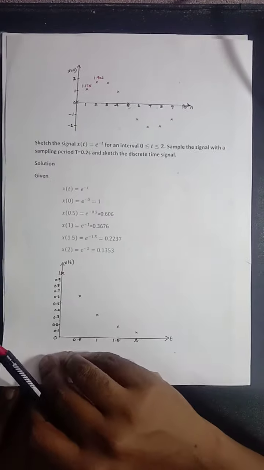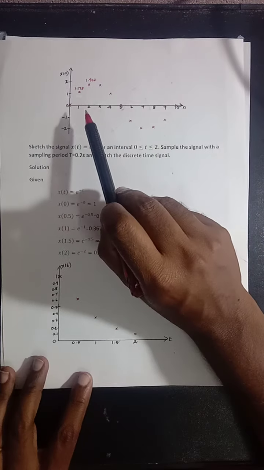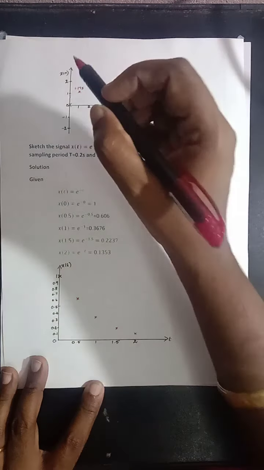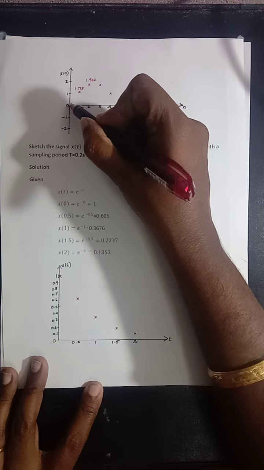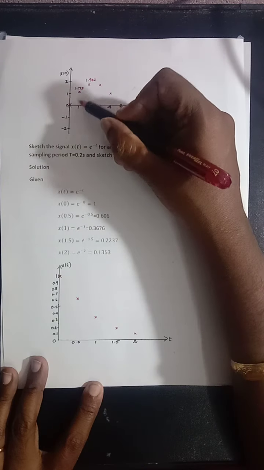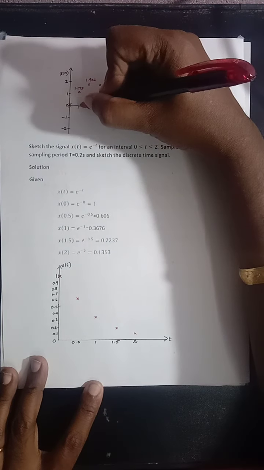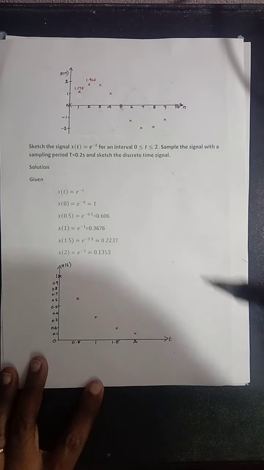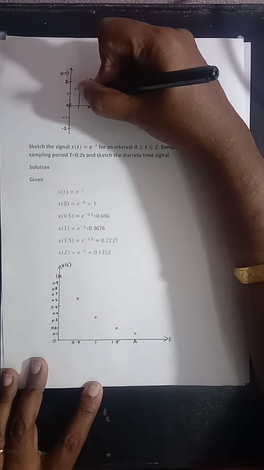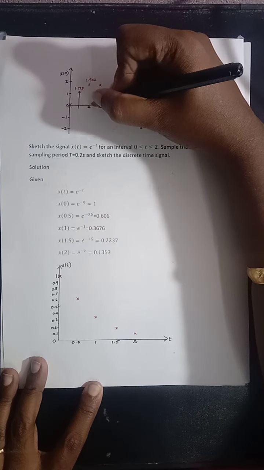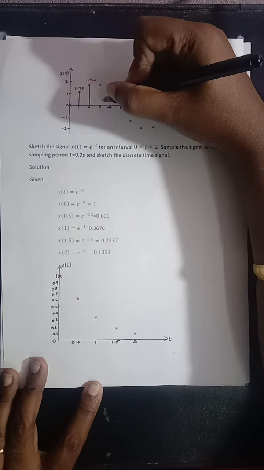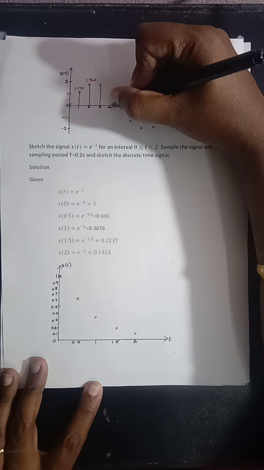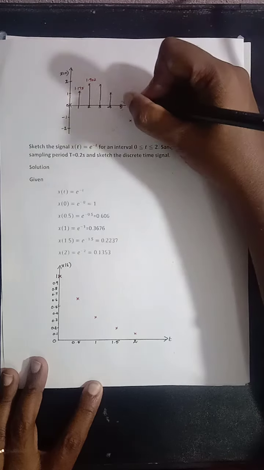So here n is equal to 0, 1, 2 till 10. At n is equal to 0, the answer is 0. At n is equal to 1, the answer is 1.175, so you can connect like this. At n is equal to 2, it is 1.902. At n is equal to 3, 1.902. At n is equal to 4, it is 1.175.